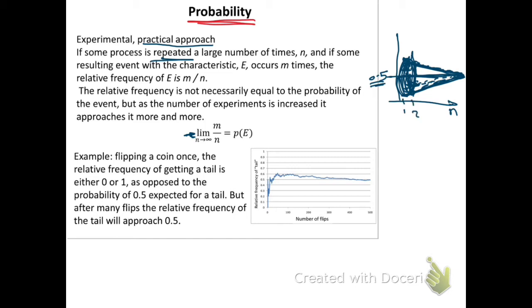So we have 1 experiment, 2, 3, 4, up to infinity. As n approaches infinity, increasing to 1 million, 2 million, 100 million and so on, we are getting the answer. So m divided by n will be the probability. It might be 0.5. It might be something else.